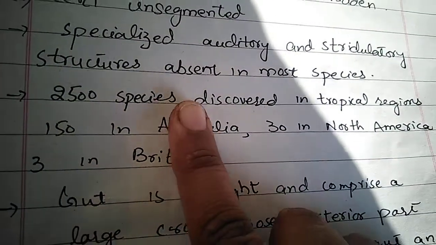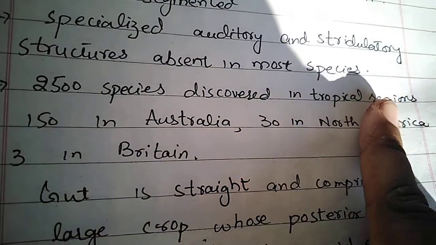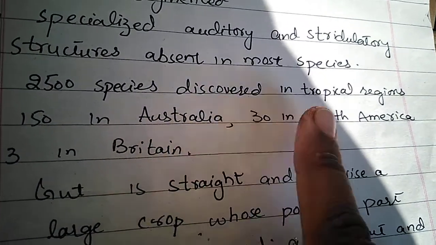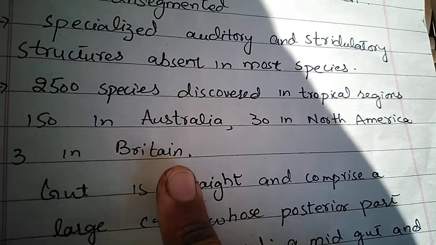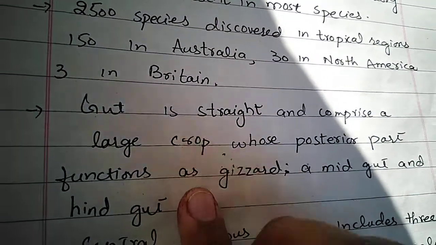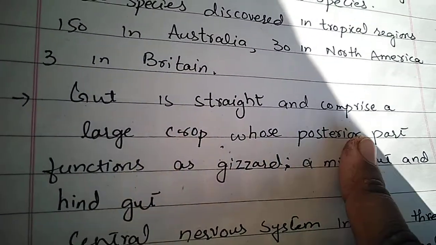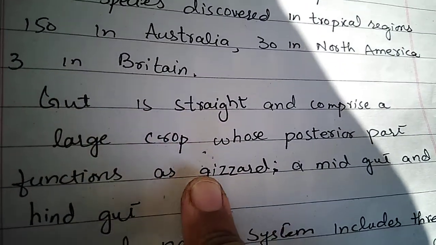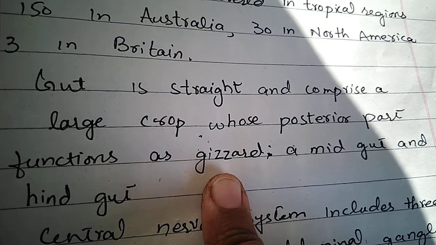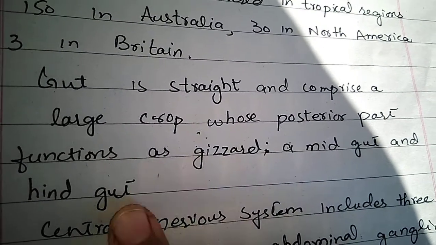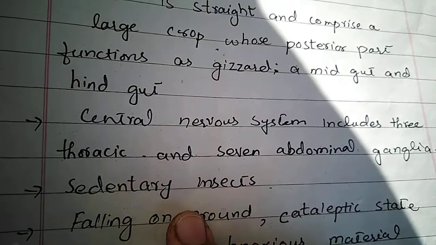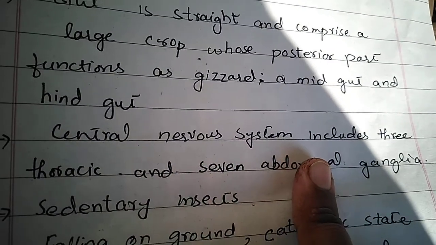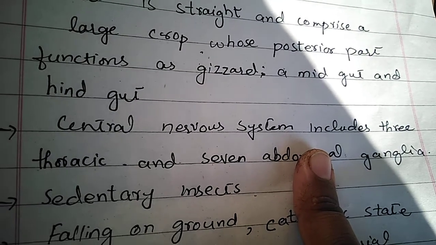Approximately 2,500 species are discovered in the tropical region, the Indo-Malayan region. 150 species are present in Australia, 30 in North America, 3 in Britain. Their gut is straight and comprises a large crop whose posterior part acts as a gizzard. Crop acts as a storage organ, and gizzard is involved in grinding the food. A midgut and a hindgut are present. Central nervous system includes 3 thoracic and 7 abdominal ganglia. Central nervous system is of a primitive type.